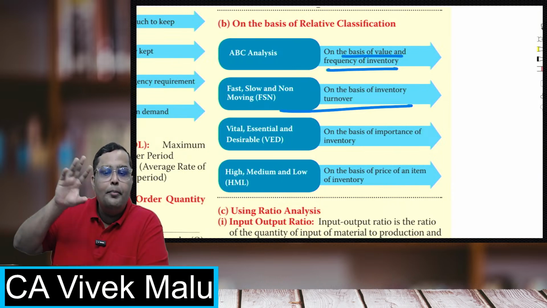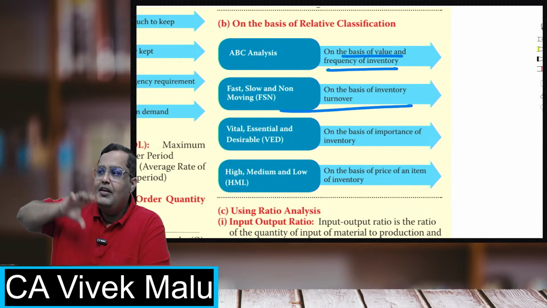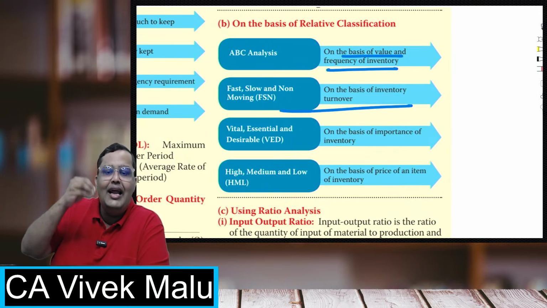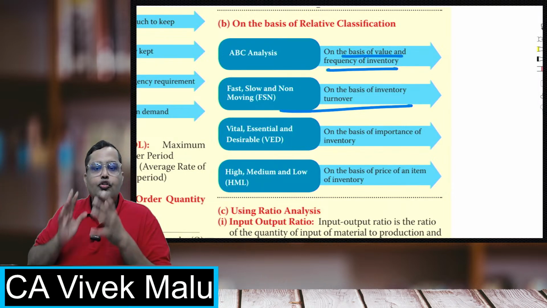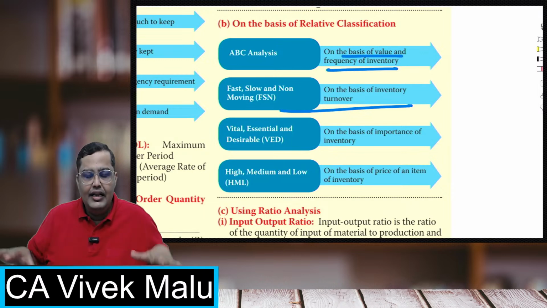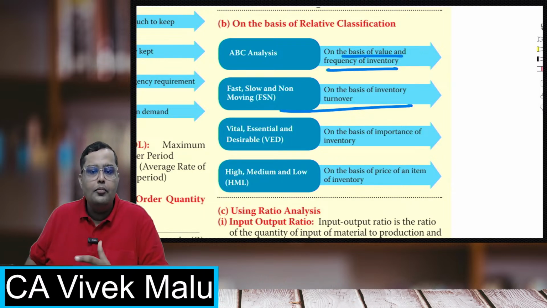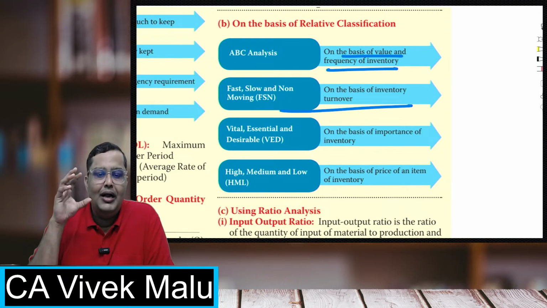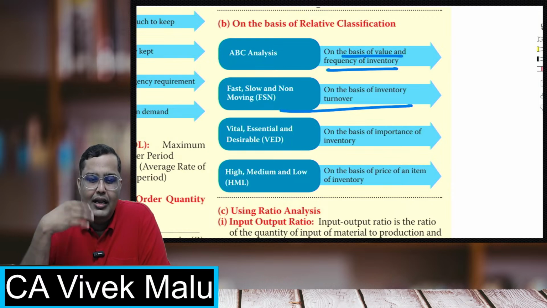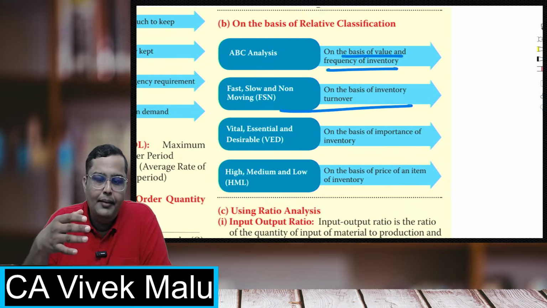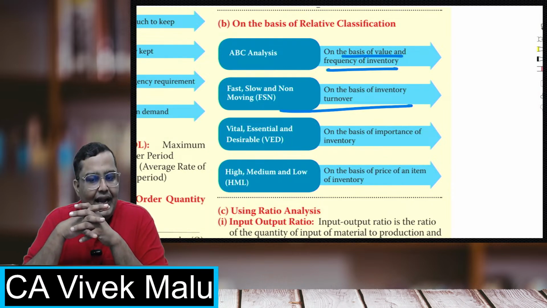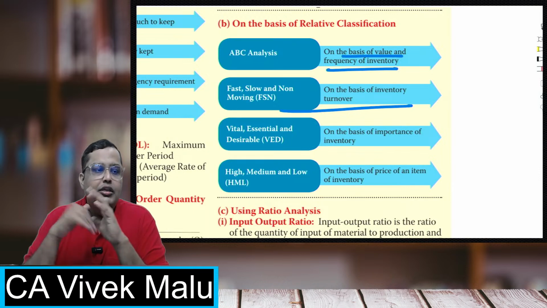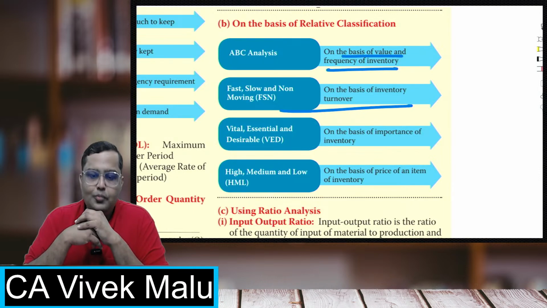But if you ask for a book of a particular author, then he will have to go inside, search somewhere, and bring it for you. So the fast moving is always kept near to the issue counter, and the slow moving and non-moving items are kept somewhere inside. Slow moving is where you get a demand after a very long time, and non-moving items are not moving at all, and we are trying to dispose of them as fast as possible.